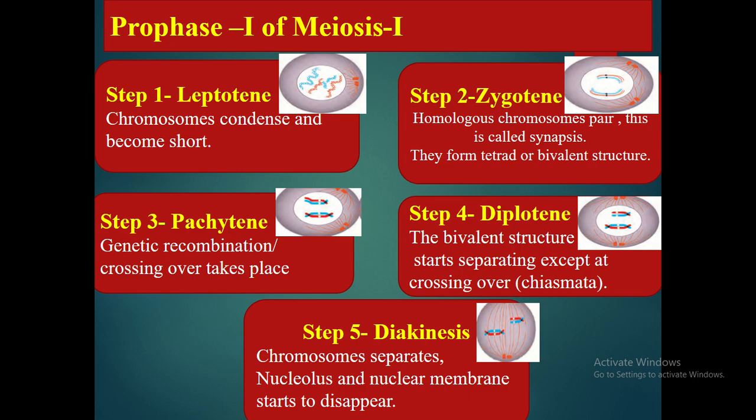In step 5, diakinesis, the chromosomes separate. Nucleolus and nuclear membrane start to disappear. So this is the end of prophase 1. And all remaining other steps are similar to mitosis. So metaphase, anaphase, telophase, all remaining steps are similar to mitosis.